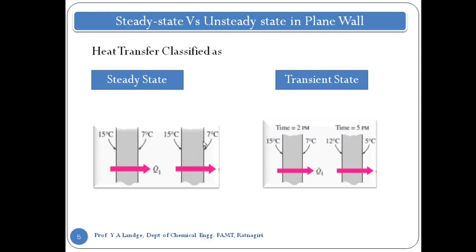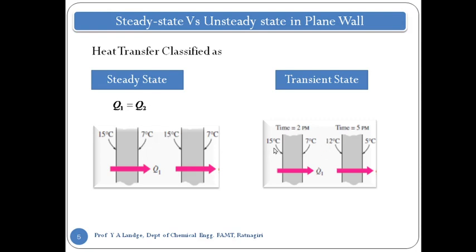Now similarly for the second object, the same conditions are mentioned. When Q1 is equal to Q2, that is the steady state. It means the heat transfer rate does not change with respect to time. If there is no change with respect to time, then we call it a steady state condition.